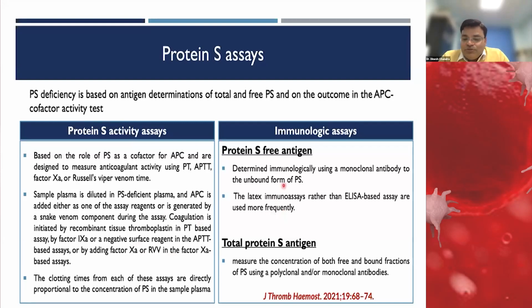The recommended tests to measure free protein S in the majority of labs can be done nowadays on most automated analyzers. The immunoassay is more commonly used, and total protein S, which measures both free and bound protein, can also be measured.